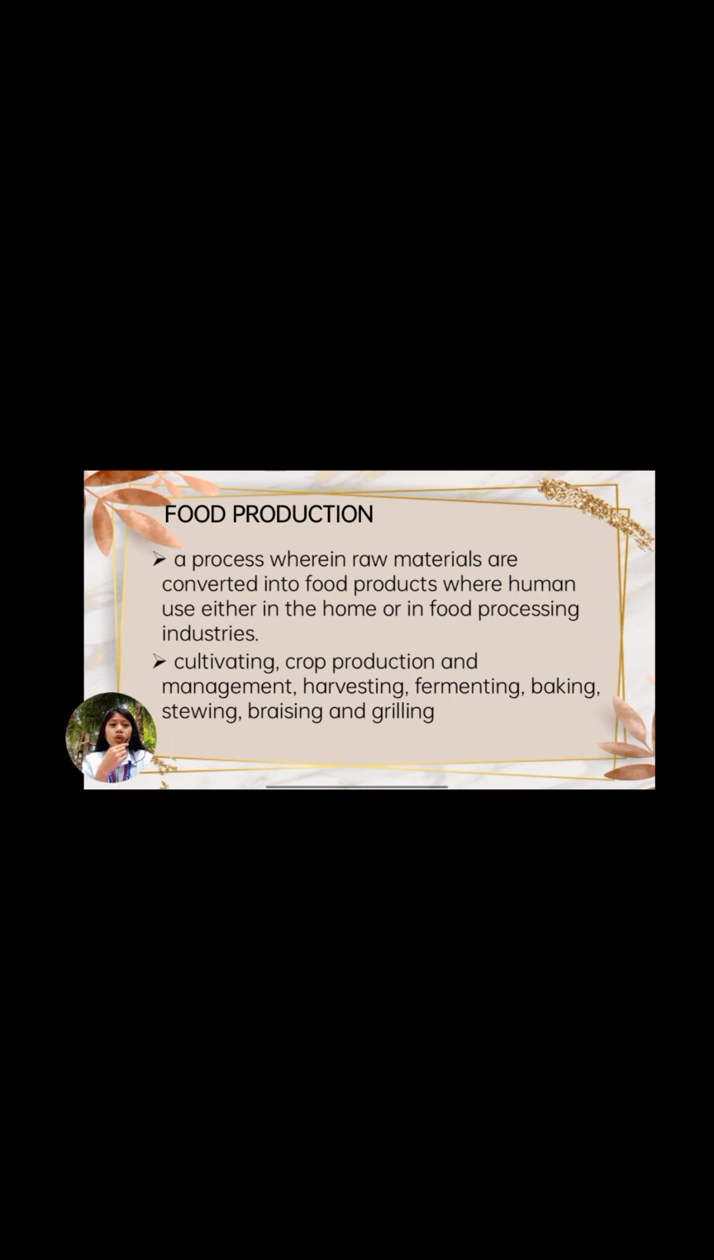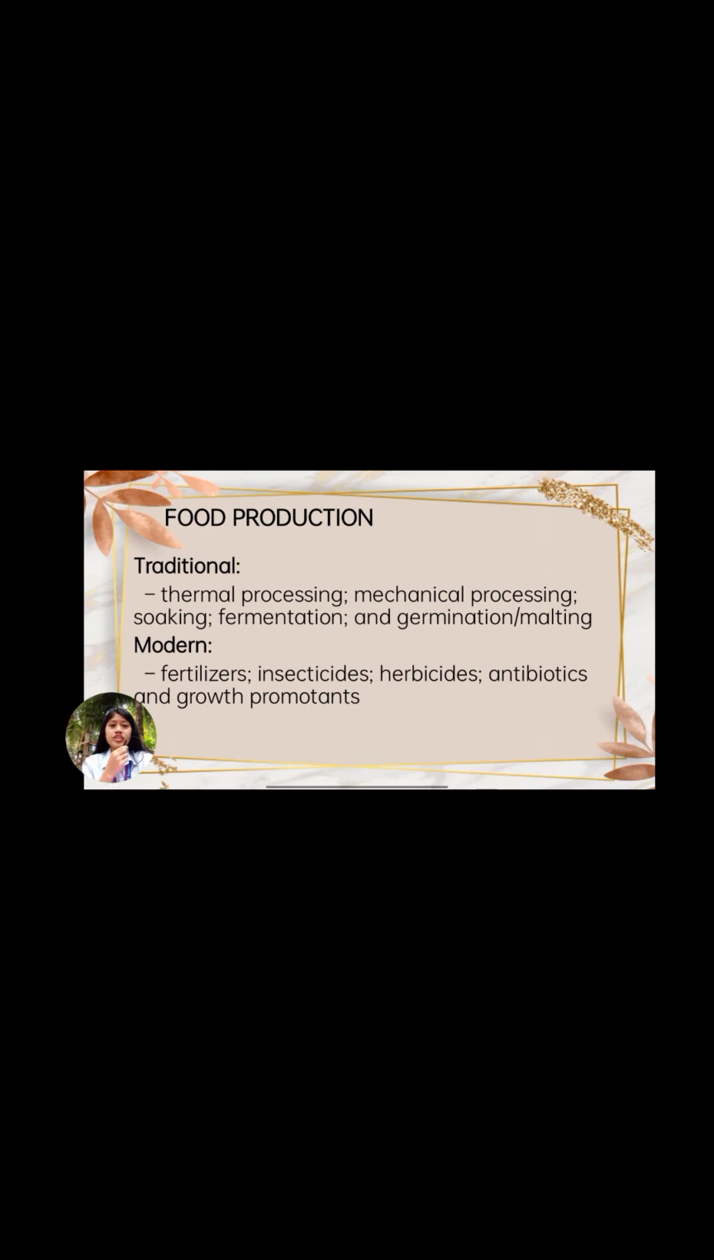Food production can be categorized into different types, such as cultivating, crop production and management, harvesting, fermenting, baking, stewing, braising, and grilling. There are two classifications of food production. These are traditional food production and modern food production.